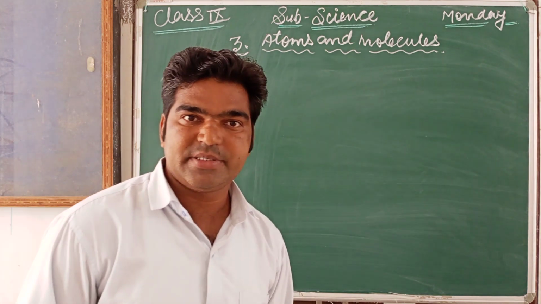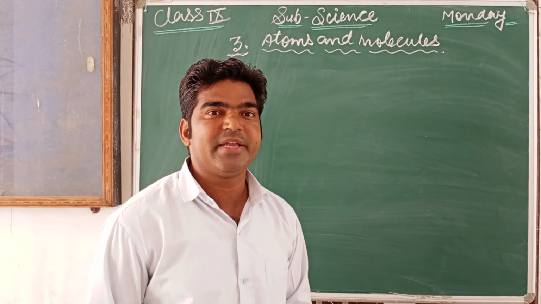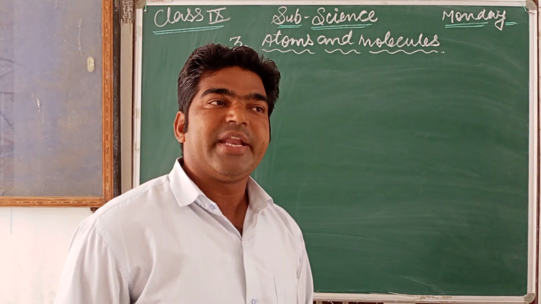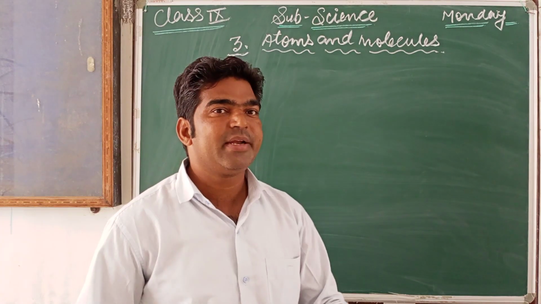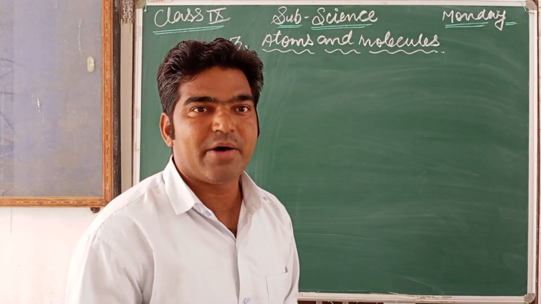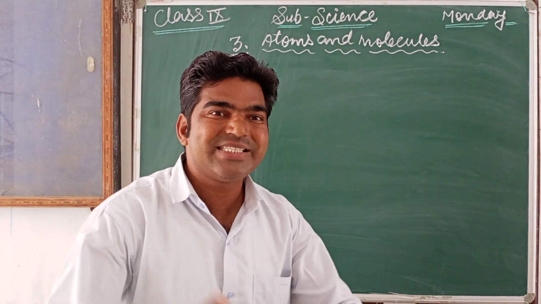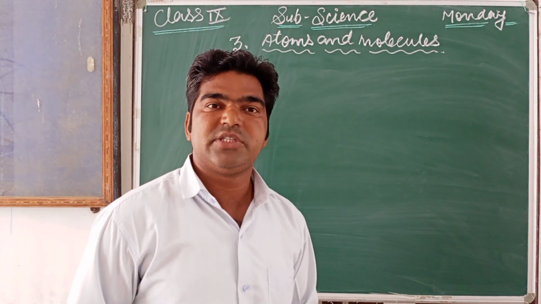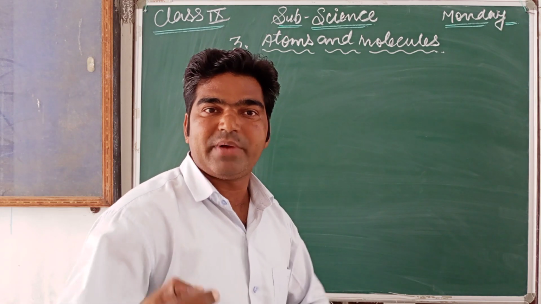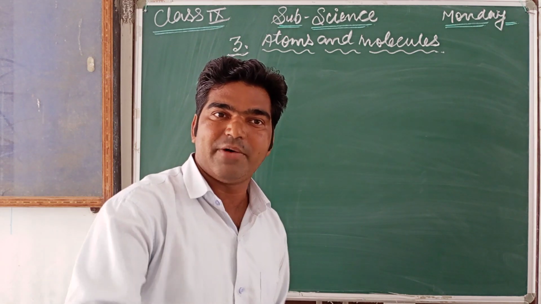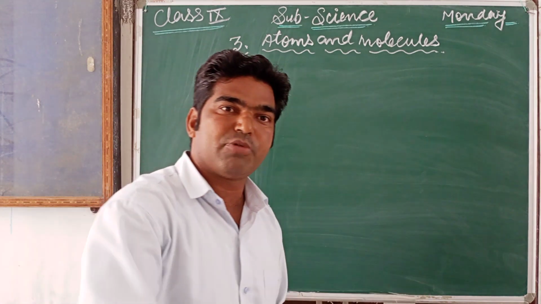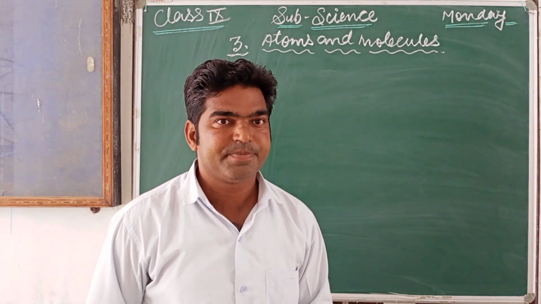Before that, in the beginning, the name of an element was derived from the place where it was found. On the basis of that place, the name was given.